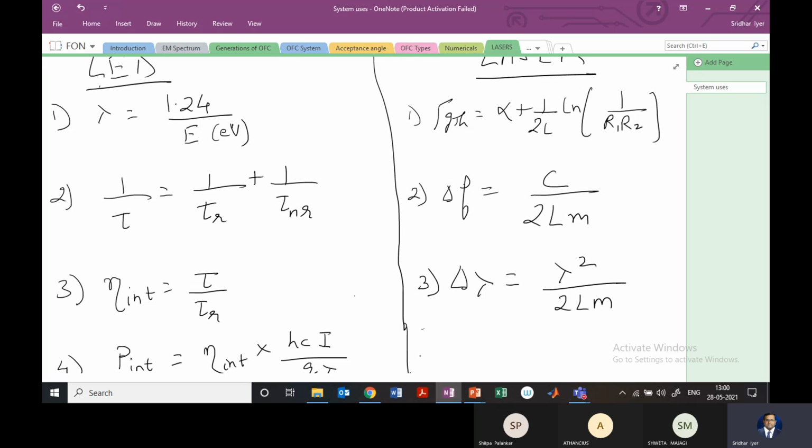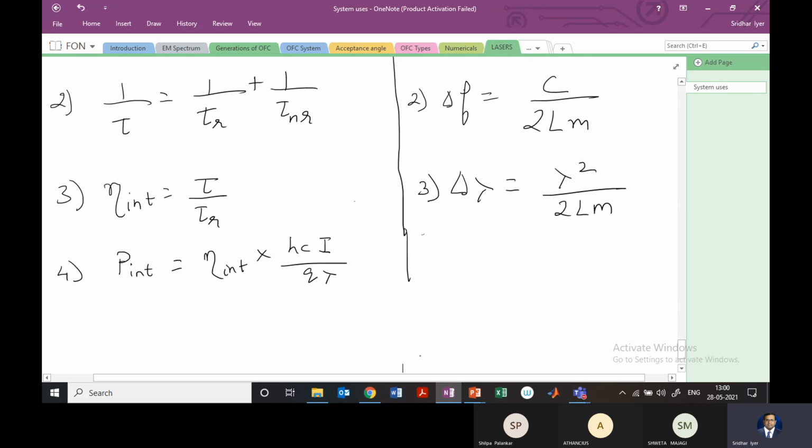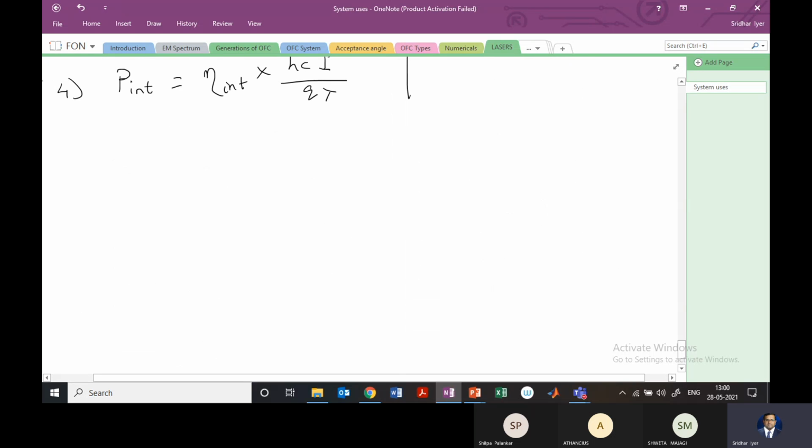Okay, so let me just look at the numerical which is mentioned in John Senior, so we can solve the same. Let me take this numerical. You can also look at the book. There are various numericals which are solved in the book. This is a simple one.